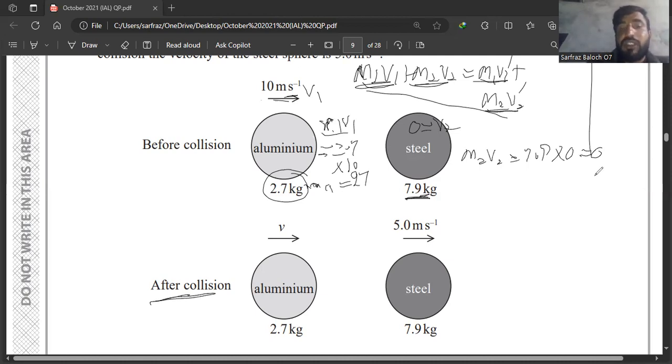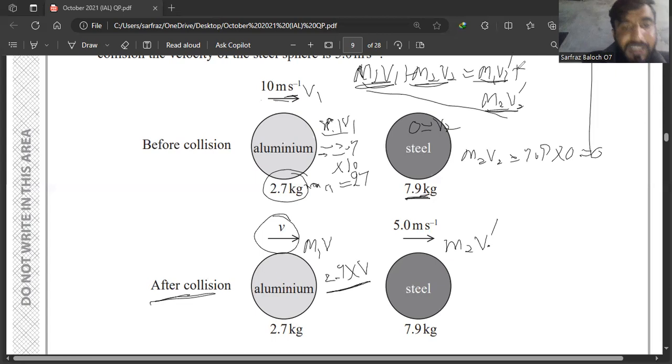This you can say after collision. After collision, sorry, because here the velocity shown is only v, so in place of v1 dash, I can only write v. So this will become m1 v, and the momentum of the second will become m2 v dash. So this will become 2.7 cross v, and this is the momentum of the first aluminium sphere after collision.